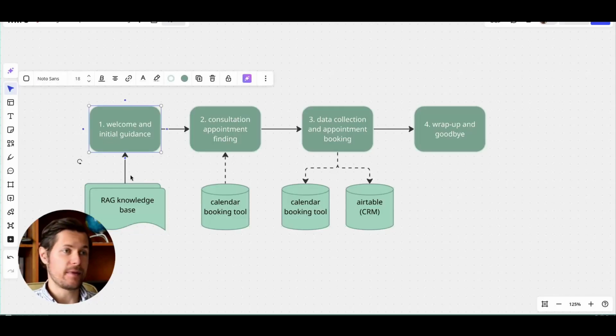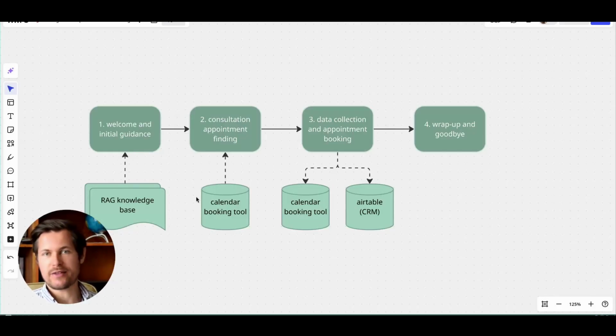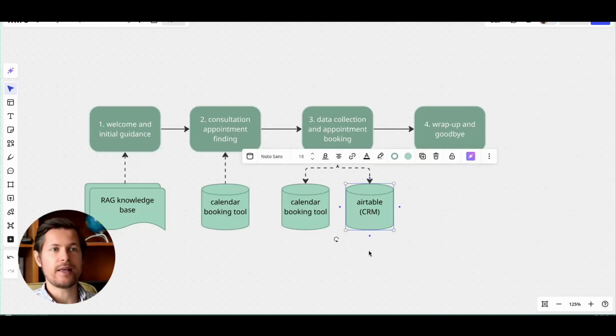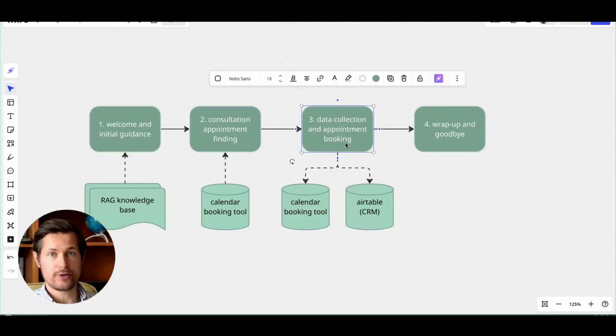Now, while this still is a database, the way we want to represent this is through a flowchart element that looks like documents to make it more visual. It is not a tool per se, it's more like a mode of functioning where the LLM, so the system that powers the chatbot in the backend, checks against these documents on every new message that we send it. Whereas these other tools, the calendar tool and Airtable, are being used only at these particular steps where we want to find the consultation block and we want to book the consultation block.